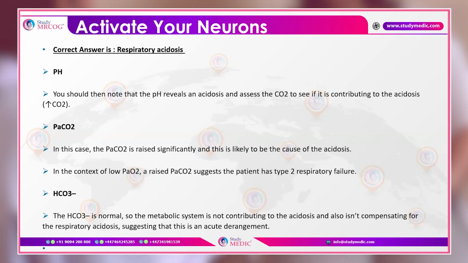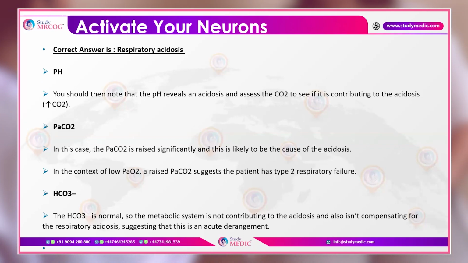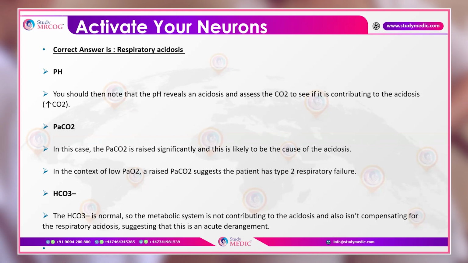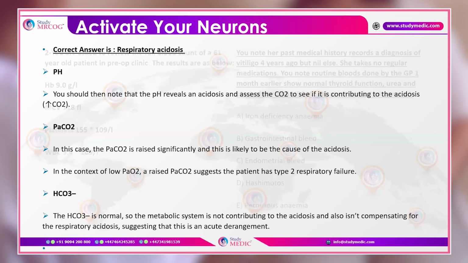So the primary deficit is acidosis, the PCO2 shows a significant rise, so it is respiratory, and bicarbonate being normal means metabolic disturbance is not there. So the answer is respiratory acidosis.